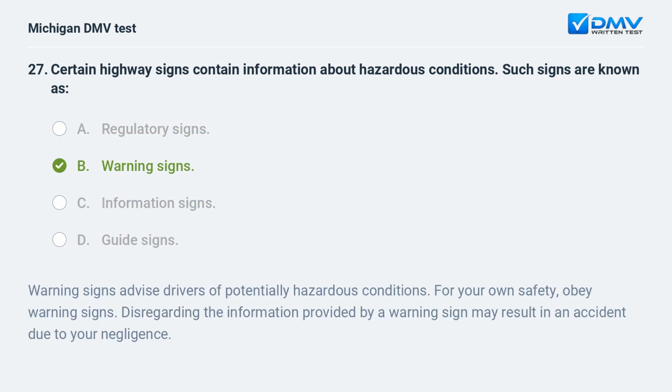b. Warning signs. Warning signs advise drivers of potentially hazardous conditions. For your own safety, obey warning signs. Disregarding the information provided by a warning sign may result in an accident due to your negligence.